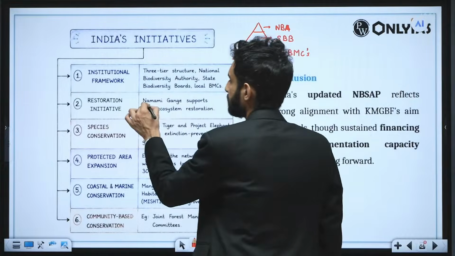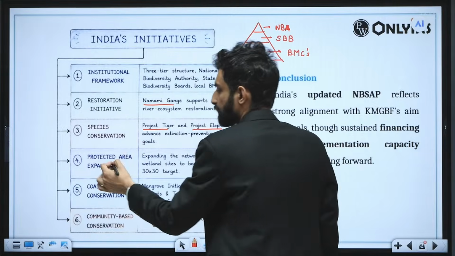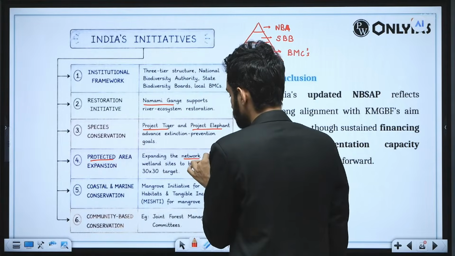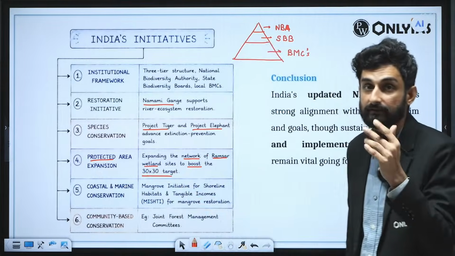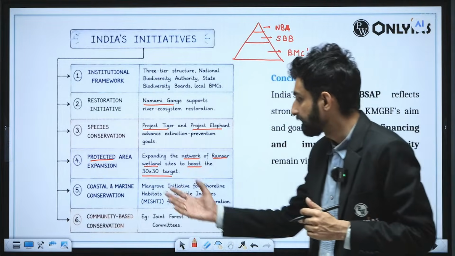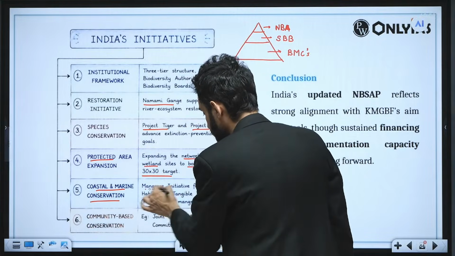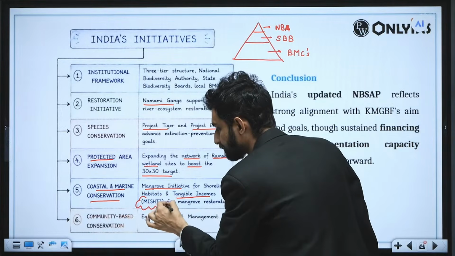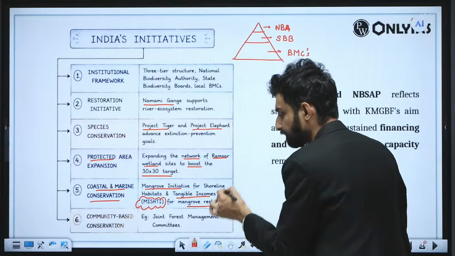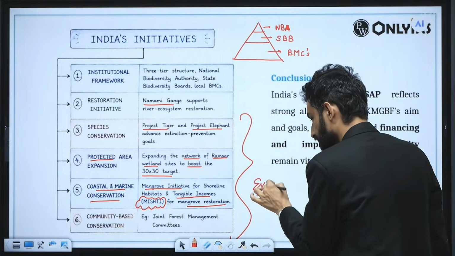Restoration initiatives like Namami Gange, then species conservation, Project Tiger, Project Elephant, then protected area expansion, expanding the network of Ramsar wetlands to boost the 30 into 30 target. Now we have 101 Ramsar sites in India. Then further we have the coastal and marine ecosystem and conservation. So mangrove initiatives for shoreline habitat and tangible incomes; the MISHTI scheme should be written here for mangrove examples. So these are all the examples which the question is asking.